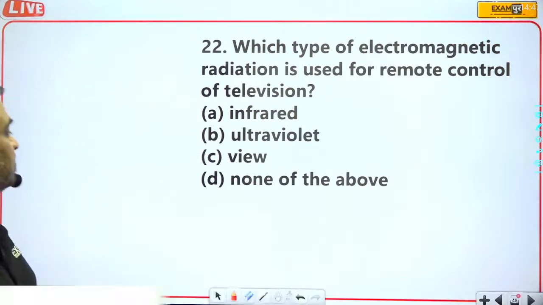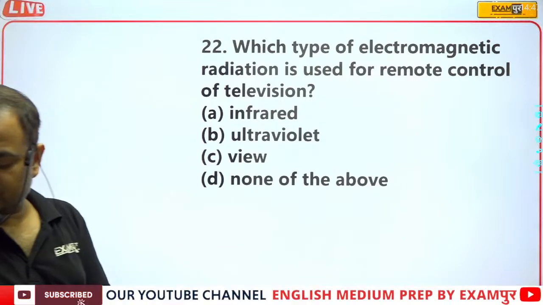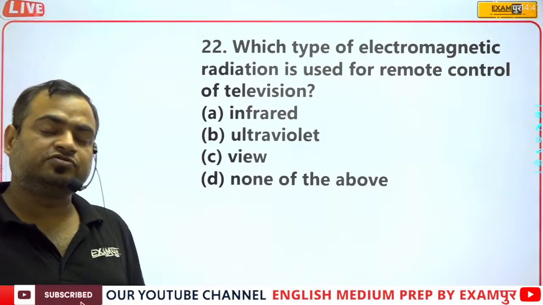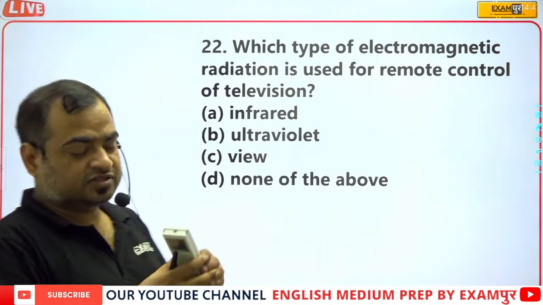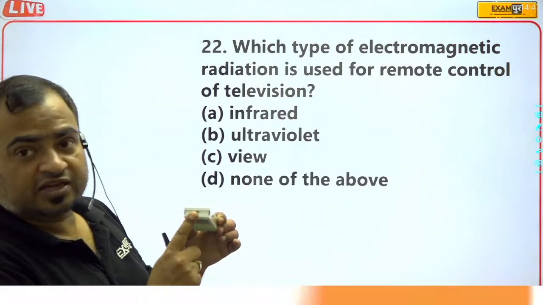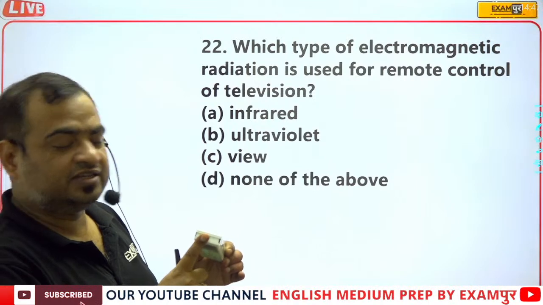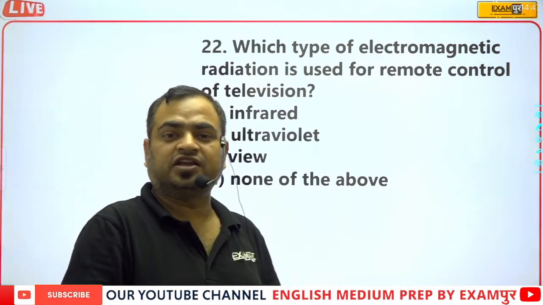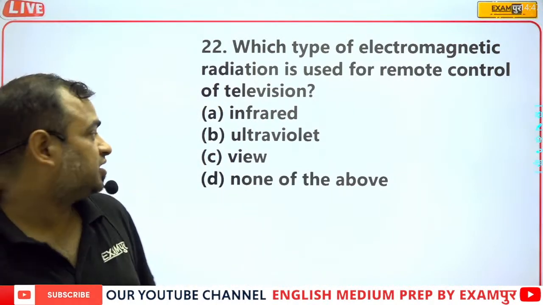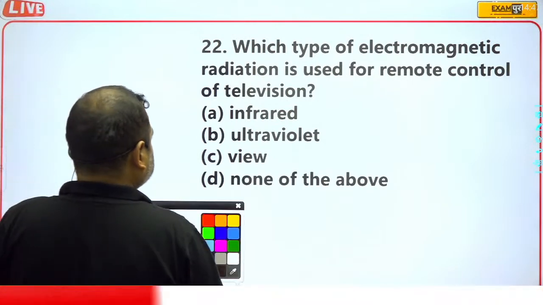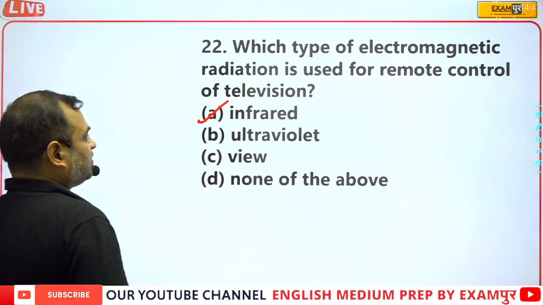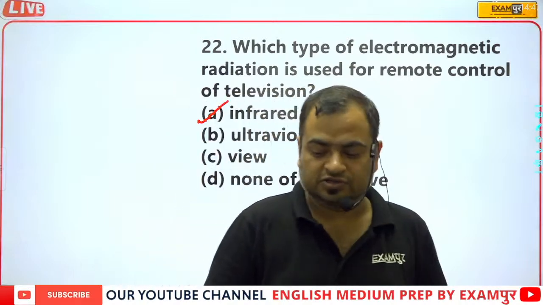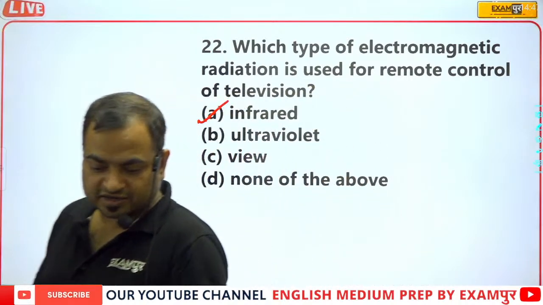But which electromagnetic signal is used? If you can see, there is an LED inside this remote control device. This LED produces infrared radiation.